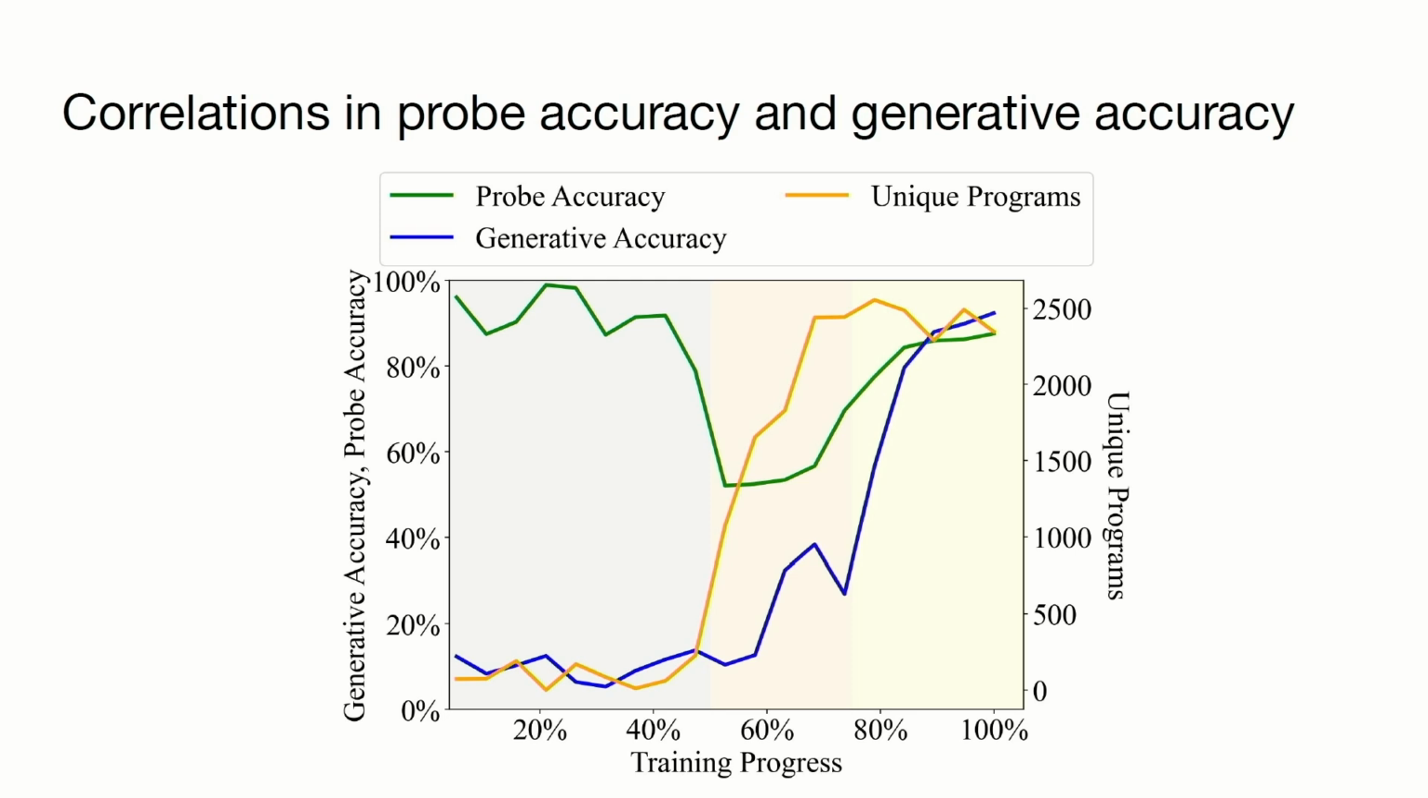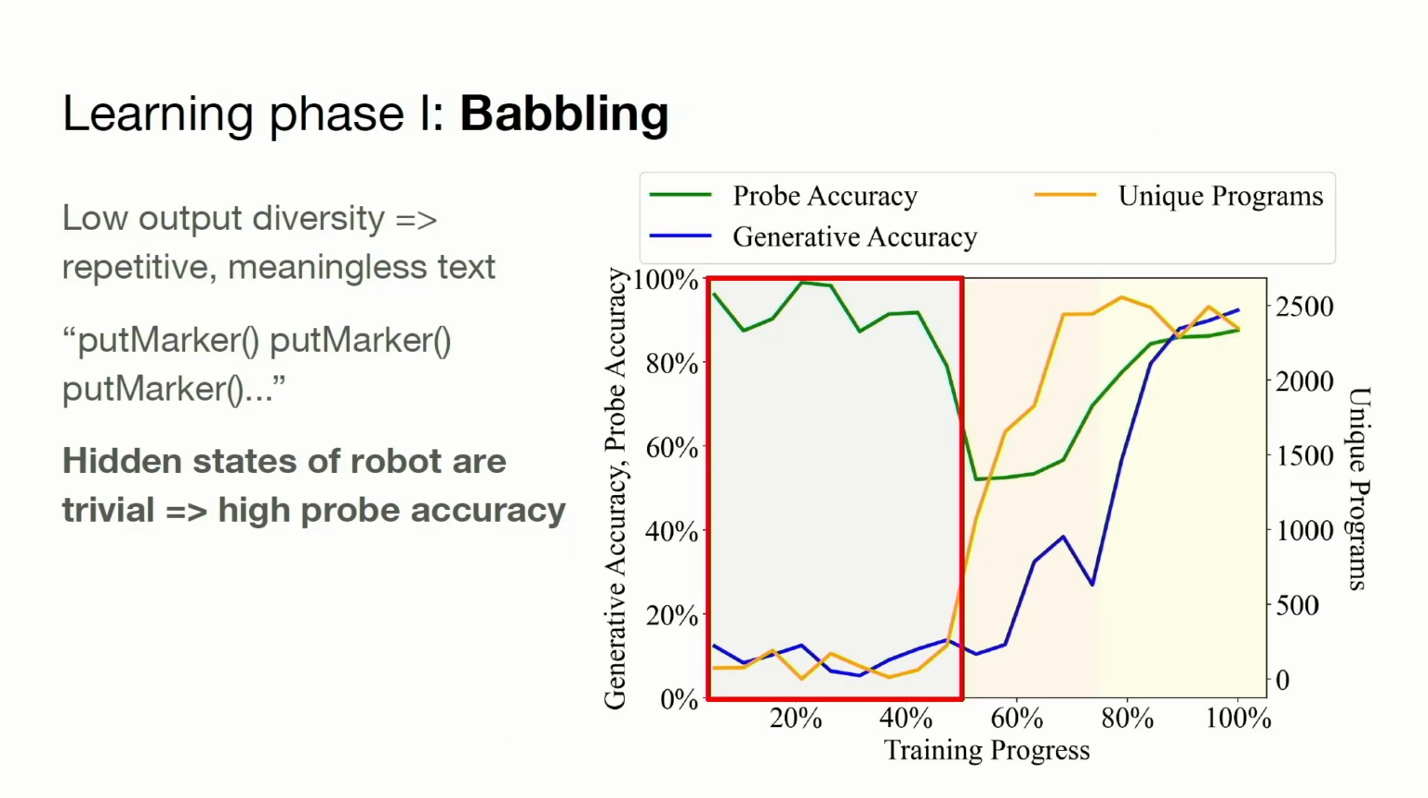So there's some pretty interesting trends here already. In particular, we isolated 3 distinct phases of learning. The first phase we call babbling, because it's characterized by this very low number of unique programs that are formed from extremely repetitive, meaningless text. And so the language model basically has no idea what it's doing. It doesn't even give you programs necessarily. It's just saying, like, put marker, put marker, put marker. And as a result, the robot's movements are also extremely limited and predictable, so the probe's quite happy at this point, right? It's saying, OK, well, it's not moving much. I think I can figure out what's going on.